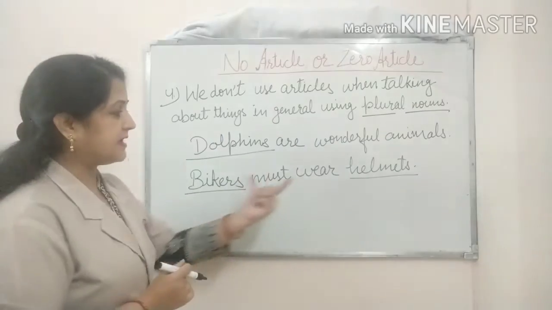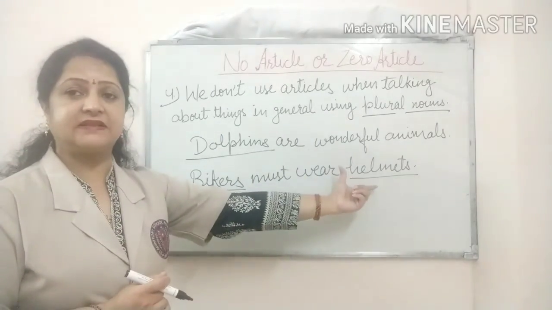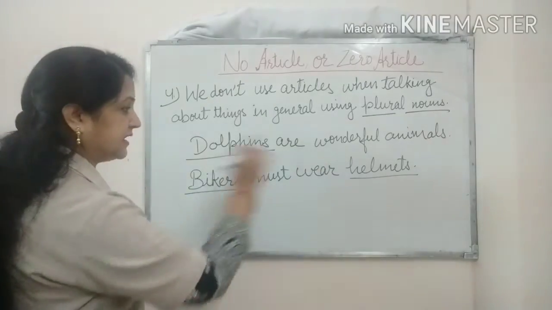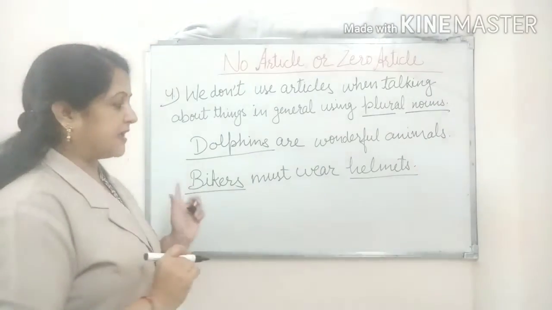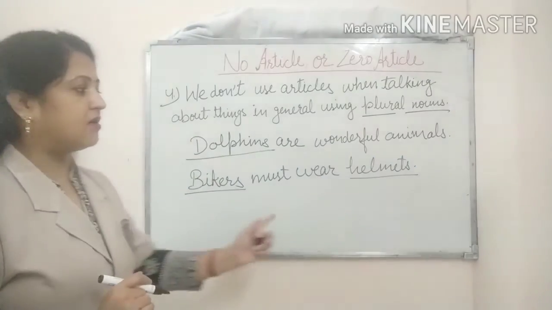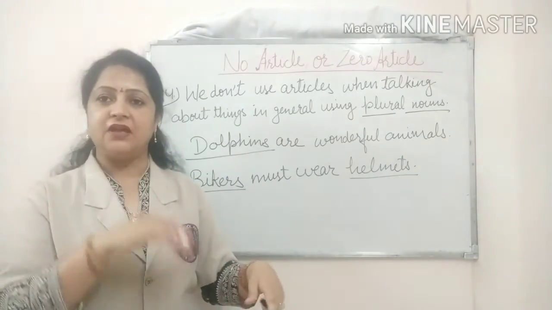So bikers and helmets both represent the whole class. That's why we are not using the bikers or the helmets. If we write the bikers or the helmets, then it will be wrong.